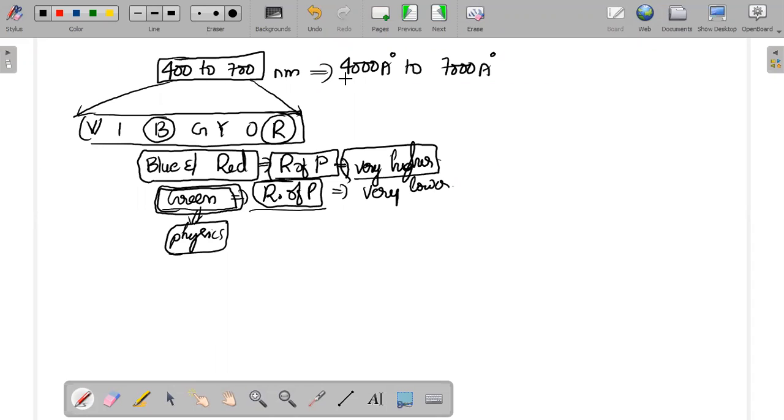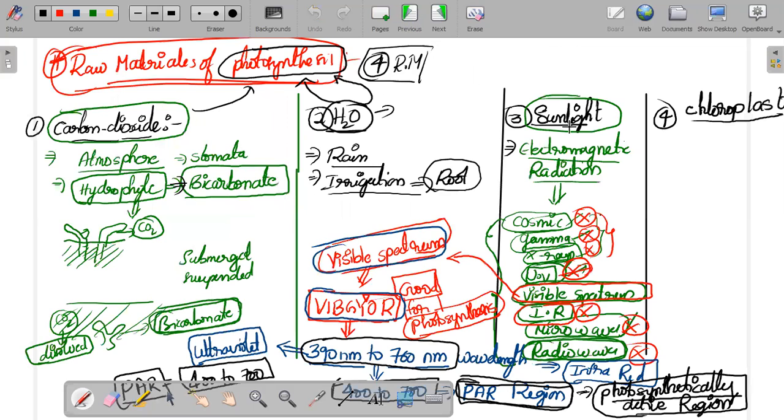Same value, 400 को एक zero add कर दे, that becomes 4,000 angstroms to 7,000 angstroms. If the nanometer value is converted into angstroms, you have to add one extra zero. 4,000 angstroms to 7,000 angstroms is called the PAR region. You have to remember it that way. Photosynthetically active region. The name itself is telling you it is a photosynthetically active region. So three raw materials completed: carbon dioxide, water, sunlight.